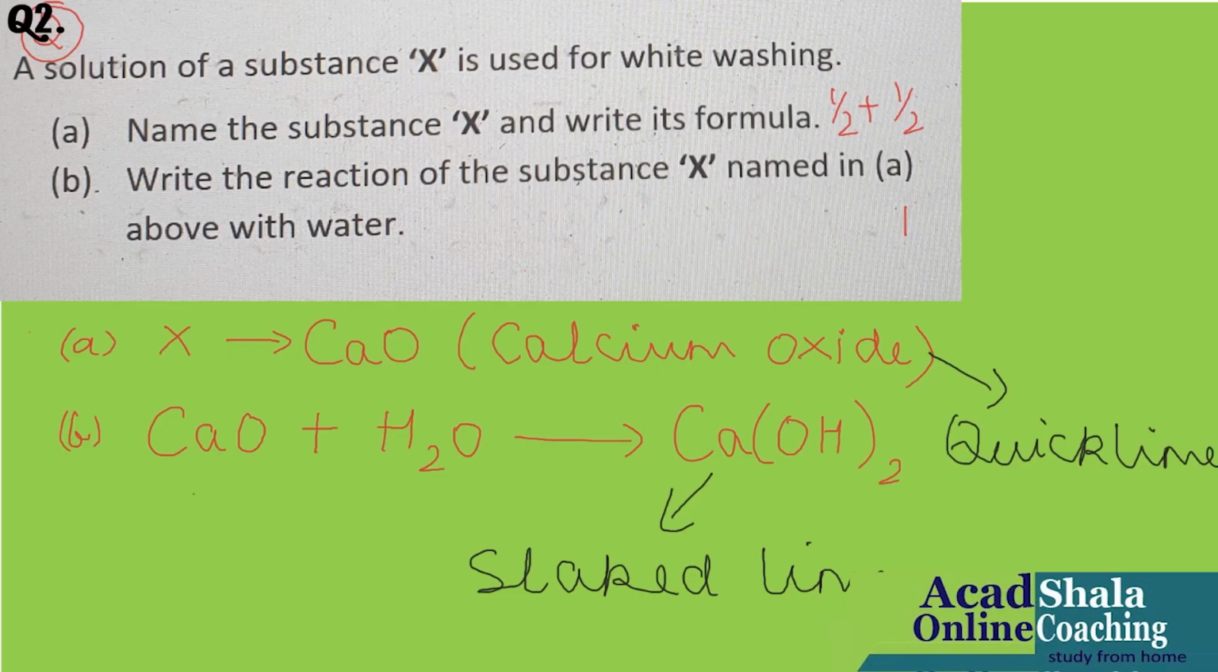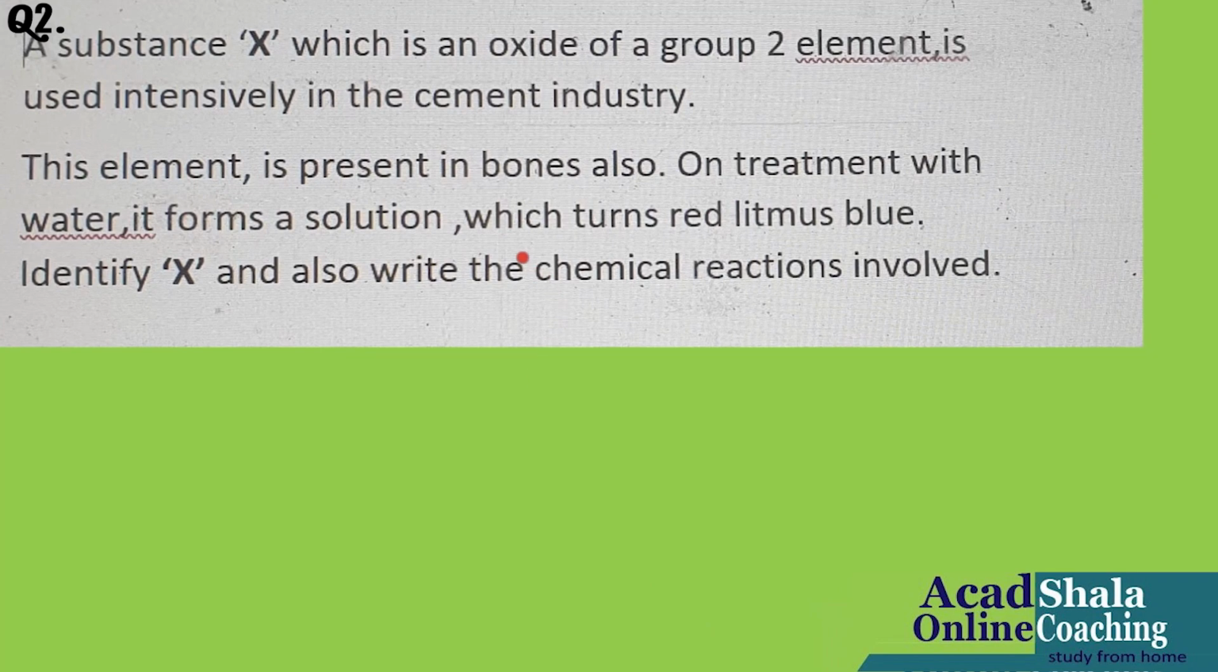Now let us take the next question. The next question says, a substance X, which is an oxide of a group 2 element, is used intensively in the cement industry. This element is present in bones also. On treatment with water, it forms a solution which turns red litmus blue. Identify X and also write the chemical reactions involved.